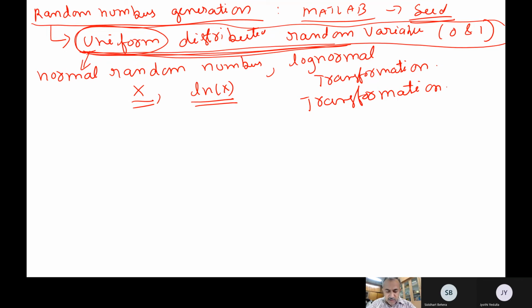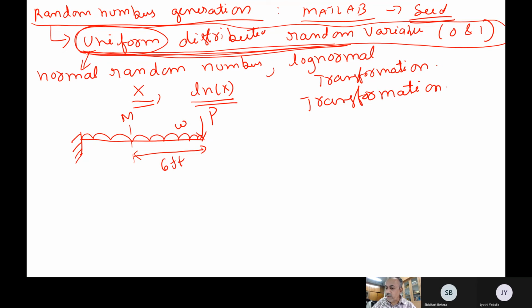Now, see, for example, we have a simple example I will tell you. So this is a cantilever beam. It is subjected to a UDL, W, and then there is also a concentrated load P. So at a distance of 6 feet, say, I have to find out the bending moment.